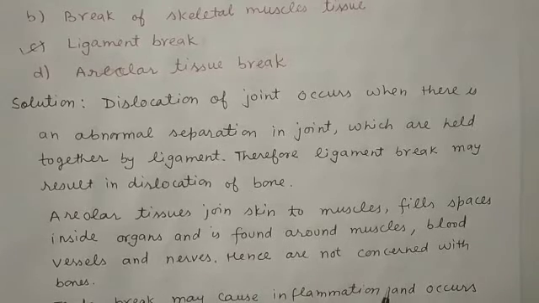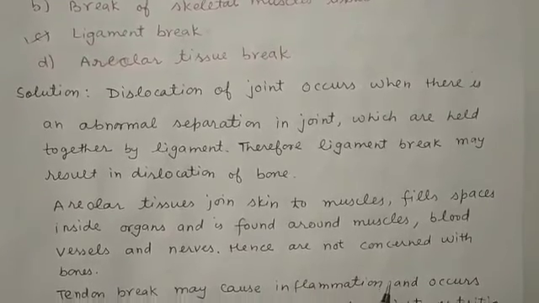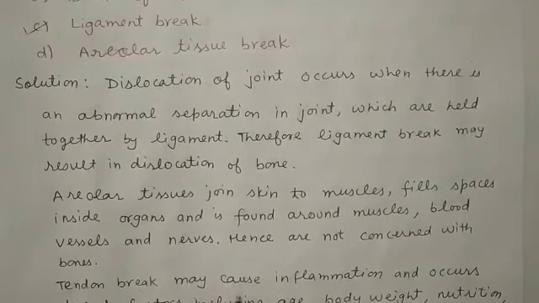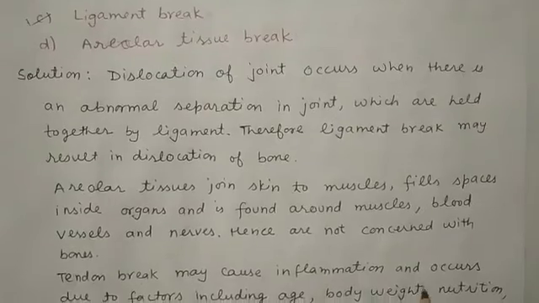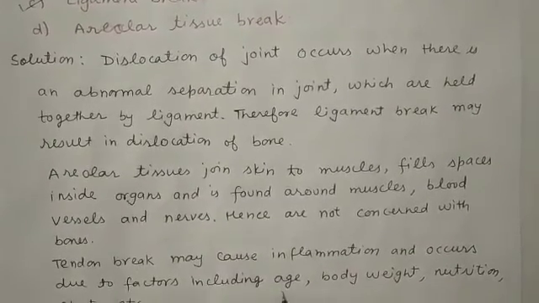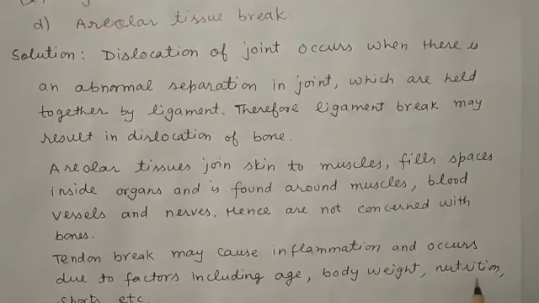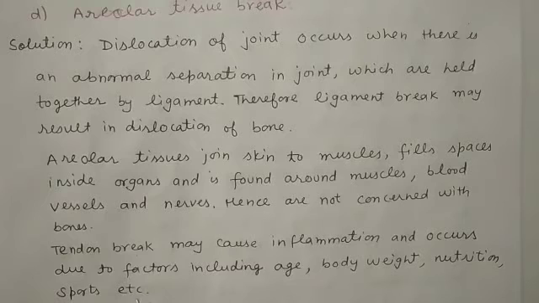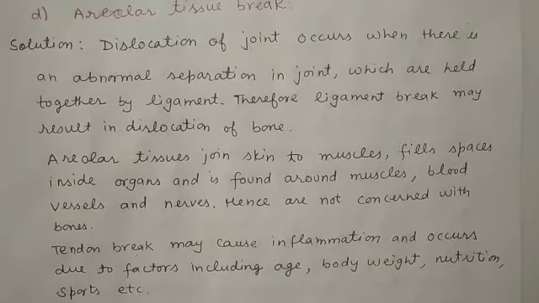So areolar tissues are not associated with the bones. Tendon break may cause inflammation and occurs due to factors including age, body weight, nutrition, sports, etc. So the right answer for this question is ligament break.